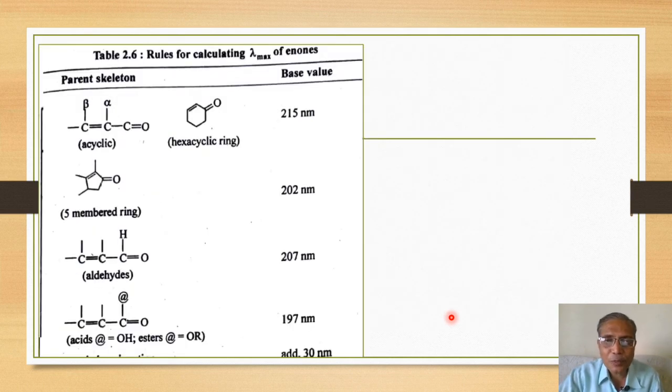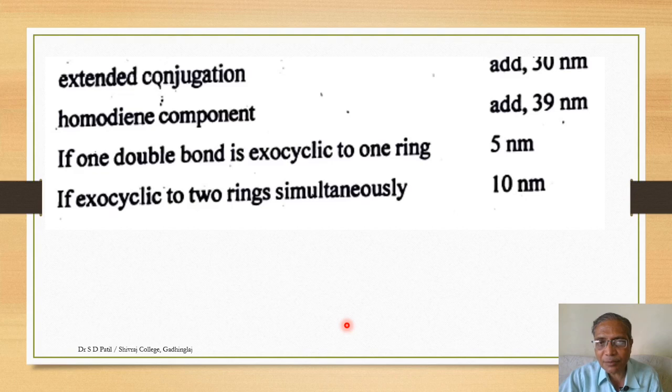Okay, so this is again a similar type of chart. This is an acyclic enone, this is a six-membered cyclic enone. In these cases the base value is 215, as we have seen earlier. For the 5-membered ring it is 202. Then this is an aldehyde, so 207 we have seen. Then by considering different substituents, these values are provided.